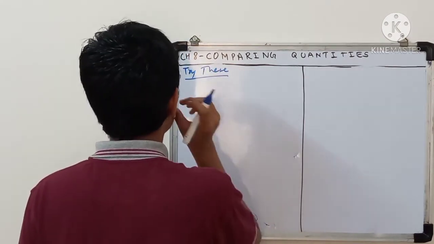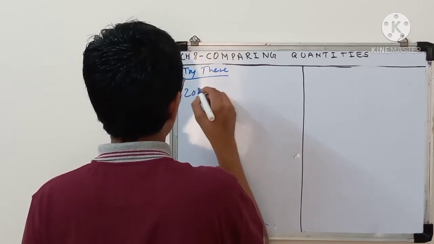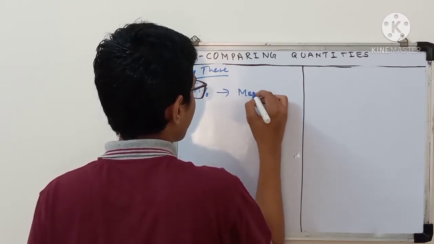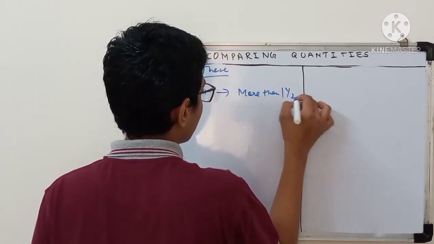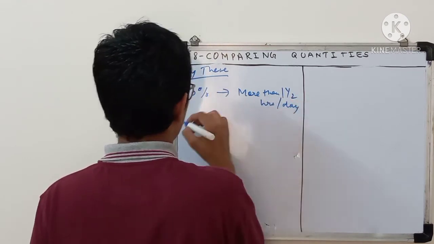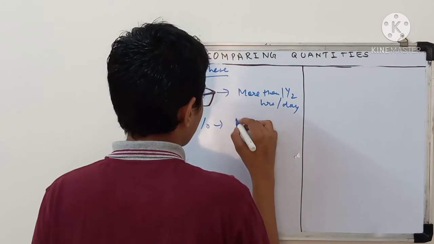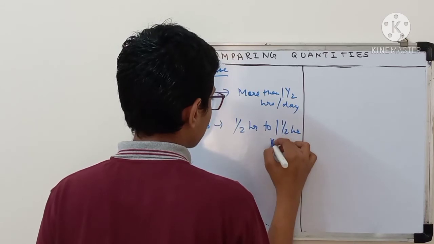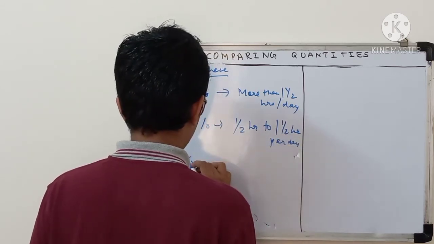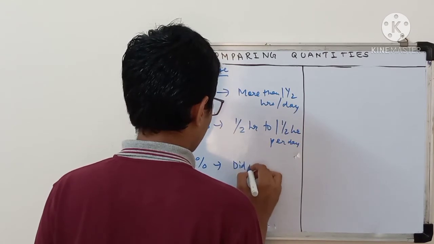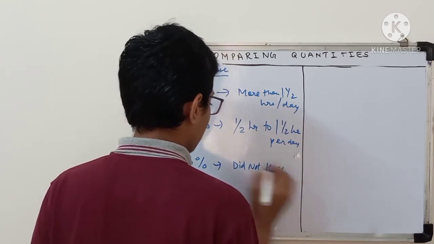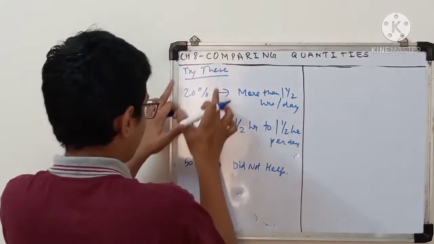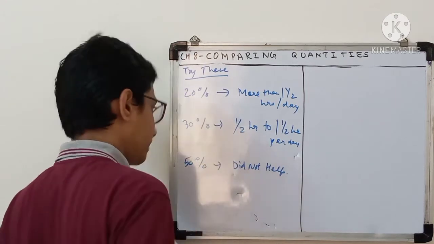Try this. So the question is saying that 20% of total surveyed parents taught their children more than 1.5 hours per day, 30% between 1 hour to 1.5 hours per day, and 50% did not help at all. So what is this? It is just information. Now you can see here the sum of the percentages is 100.